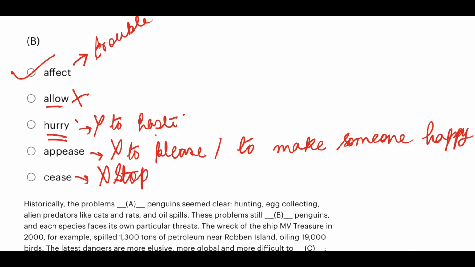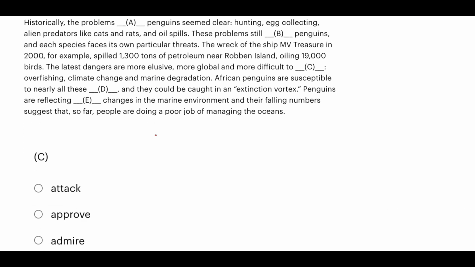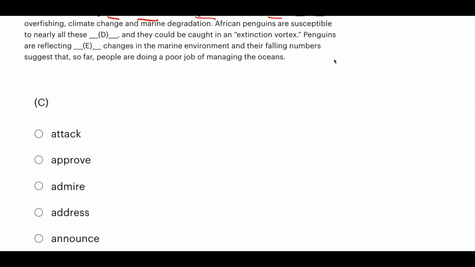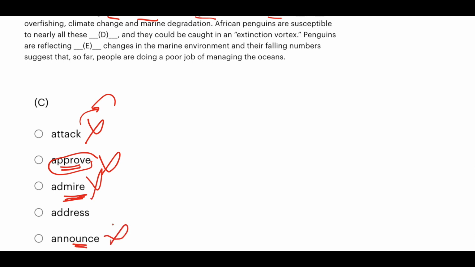Okay. Next question. C. The latest dangers are more elusive, more global, and more difficult to dash. Dangers are more elusive, more global, and more difficult to what? Dangers are more difficult to attack. Dangers will attack. You will not attack dangers. So this is wrong. Difficult to approve. How can someone approve danger? This is also wrong. You will never admire danger. This is also wrong. Dangers are not announced. This is also wrong.